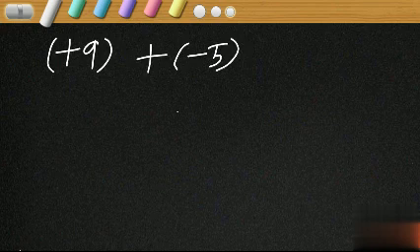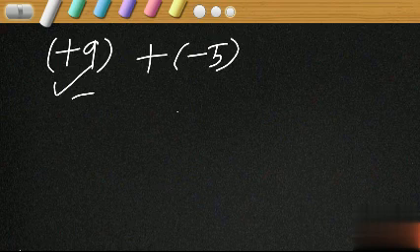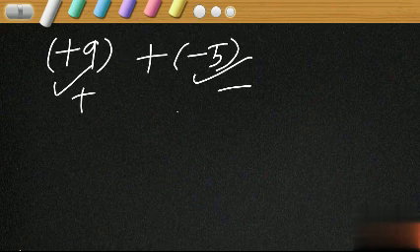Don't write, just listen. So, are they having the same sign or different sign? What is the sign of plus 9? Plus. What is the sign of minus 5? Minus. Are they same? No. So, these are two integers having opposite sign, in which one is positive and the other is negative. So, the rule is magnitude of the number having greater magnitude. Which is the number having greater magnitude here?